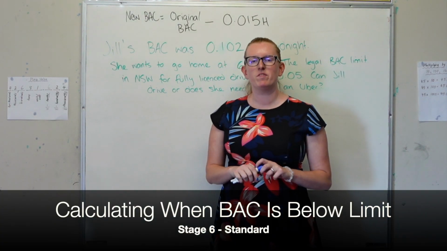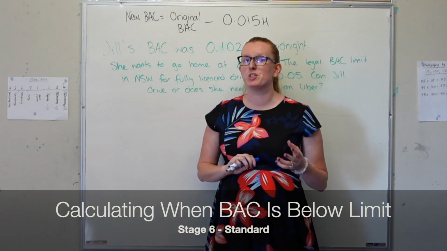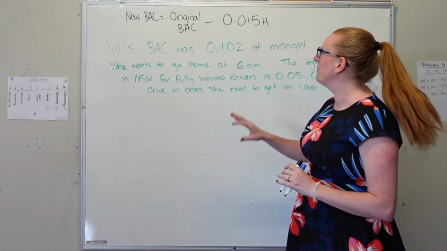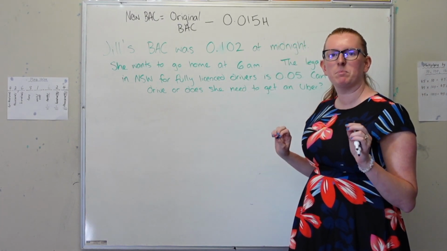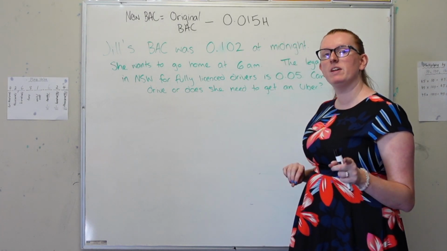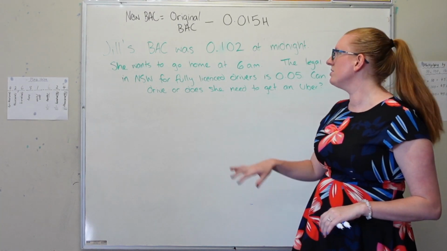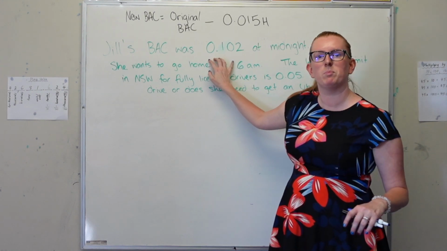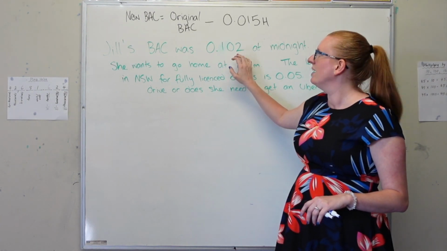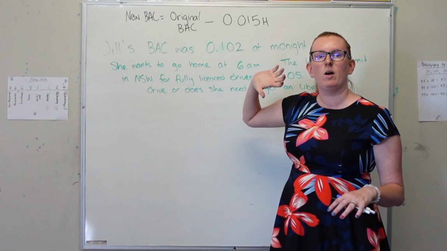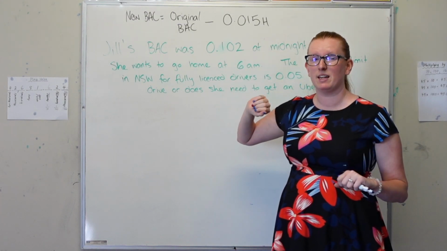Okay, now let's see if we can figure out when it will be safe for Jill to drive again. So, we've previously looked at calculating blood alcohol concentration, and we figured out that after 6 drinks in 2 hours and weighing 80 kilos, Jill's blood alcohol content was 0.102. Now we want to find out when it will be safe for her to drive again.